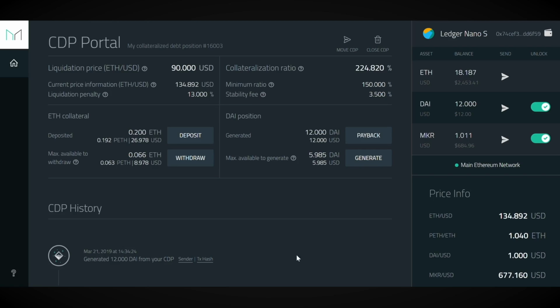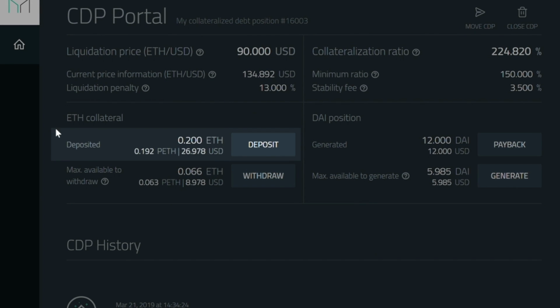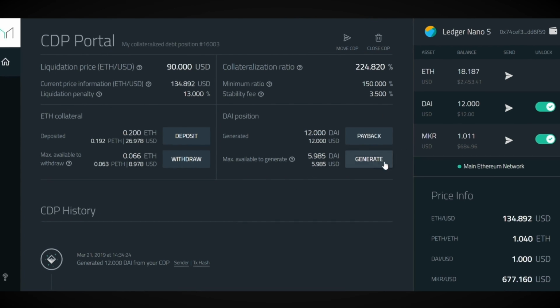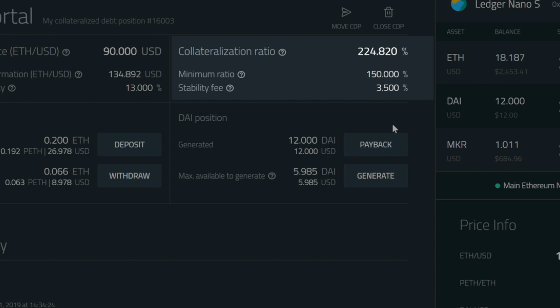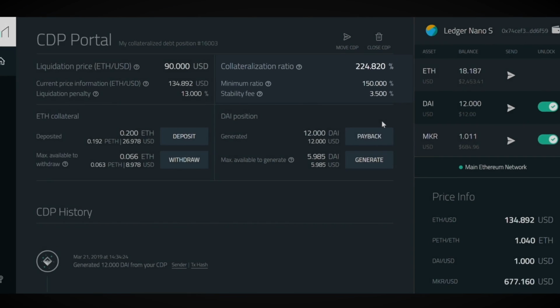As you can see in the Eth collateral section of the portal, you have your deposited assets. In our case, 0.2 of an Ethereum or 0.192 of pooled Ethereum. I can withdraw up to 0.066 more Ethereum without going under the minimum collateralization ratio. But this is a stupid idea, as I could get liquidated with the slightest downward move in the market. Over to the right, you have the Dai position. Here you can pay back the borrowed Dai, or you can generate more Dai to borrow. But again, if you generate more Dai, you will be lowering your collateralization ratio and risking a quick liquidation.